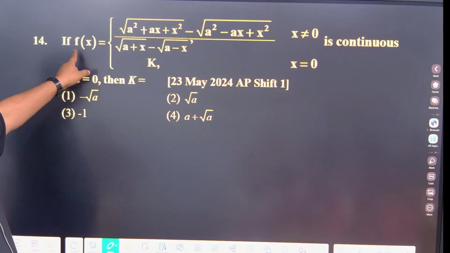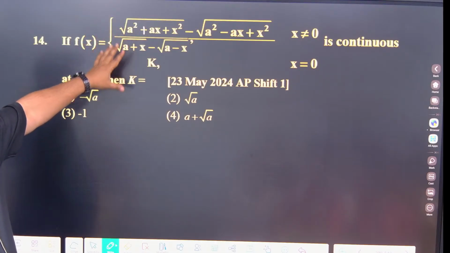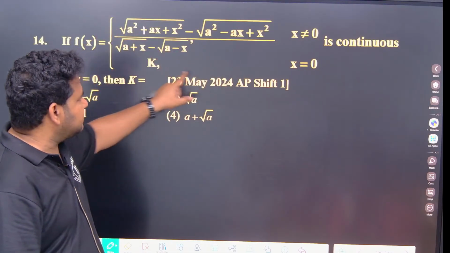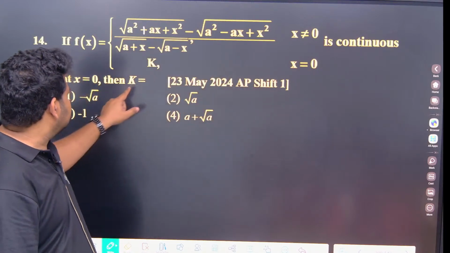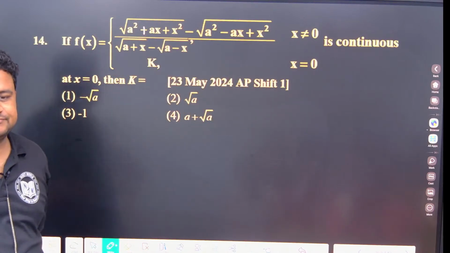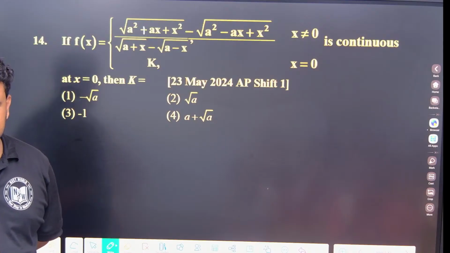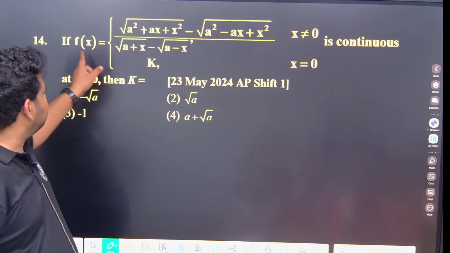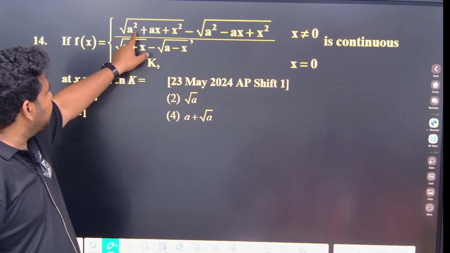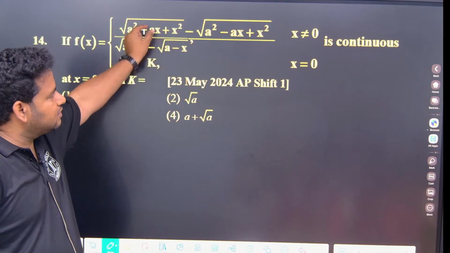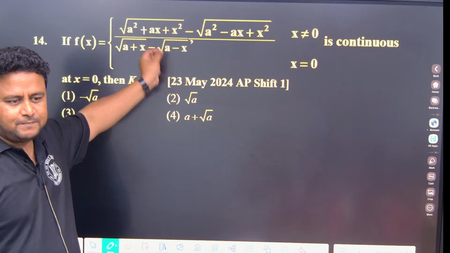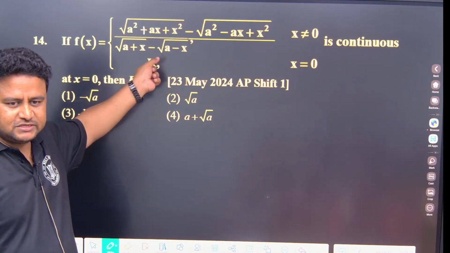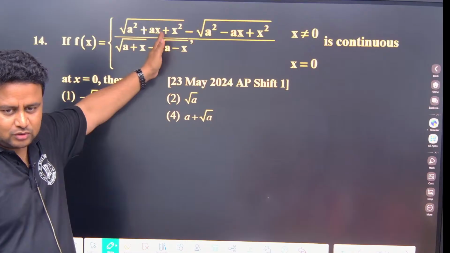Now see here. f of x is given like this. x is not equal to 0, and it is continuous at x equal to 0. Then they are asking the value of k. So limit of f of x as x tends to 0 should be equal to k. But if I put x equal to 0, I will get 0 by 0 form. If I get 0 by 0 form, I should use L'Hospital's rule.